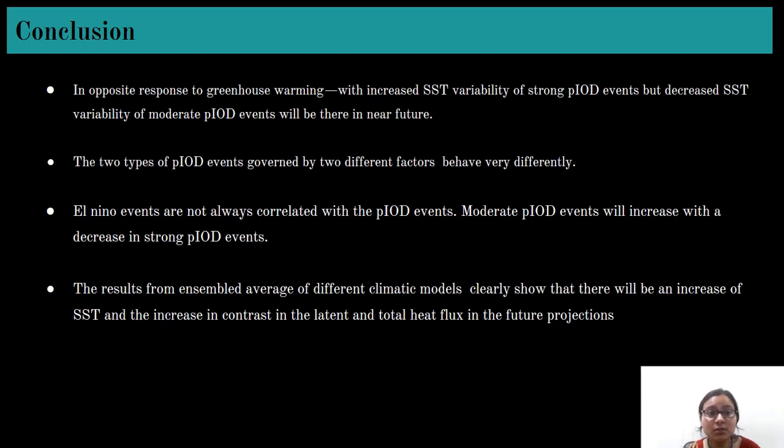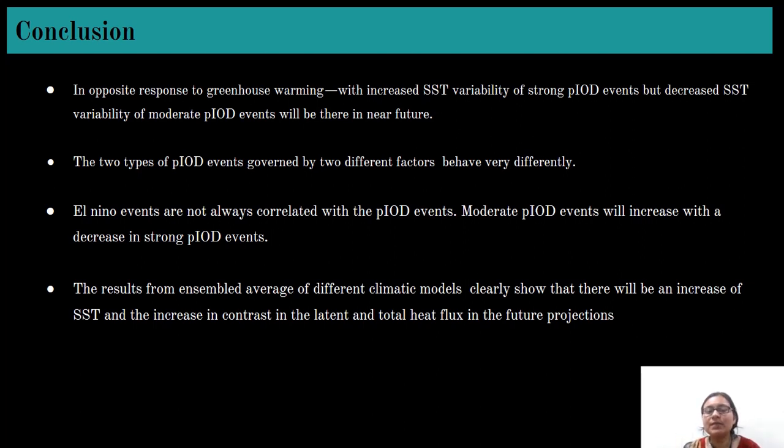So in conclusion, I can say that in opposite response to greenhouse warming, increased sea surface temperature variability of strong positive IOD events but decreased sea surface temperature variability of moderate positive IOD events would be there in the near future. And the two types of PIOD events, the strong one and the moderate one, which are driven by different factors, are distinguished very perfectly here. And the El Nino effects are not always correlated with the positive IOD events, and they have shown this statistically.